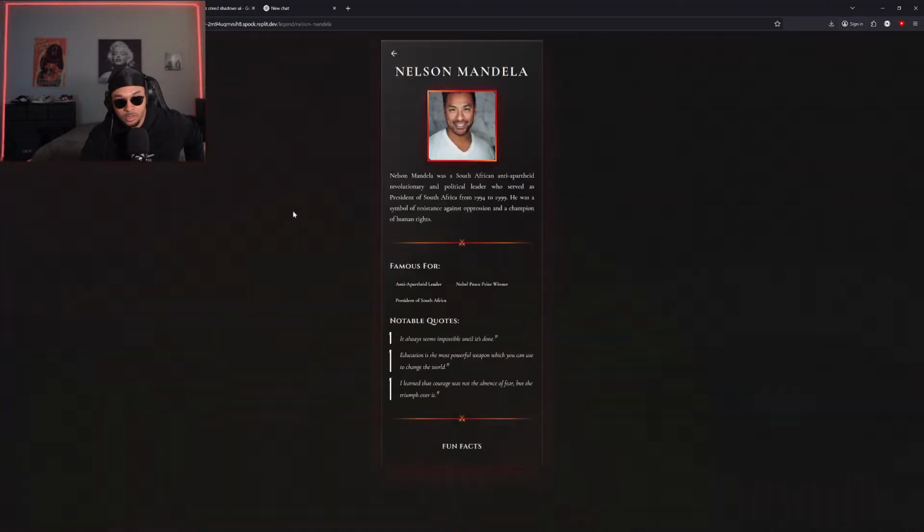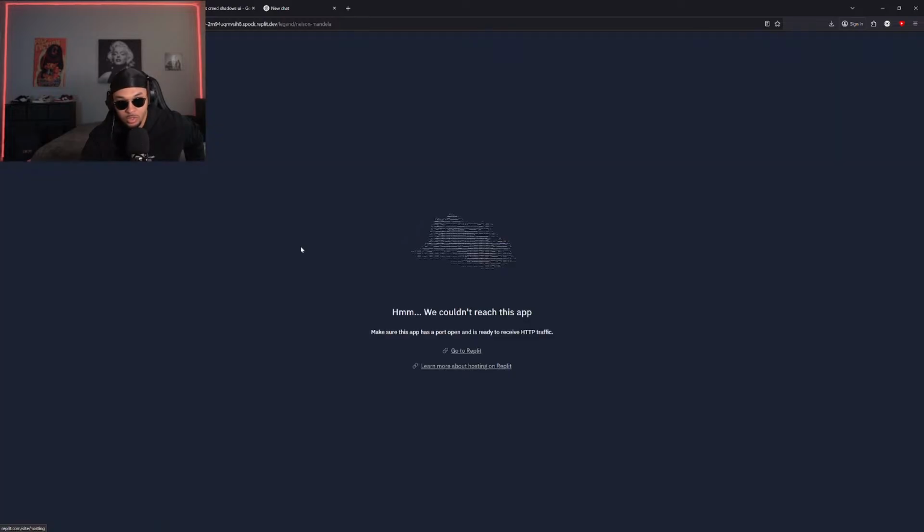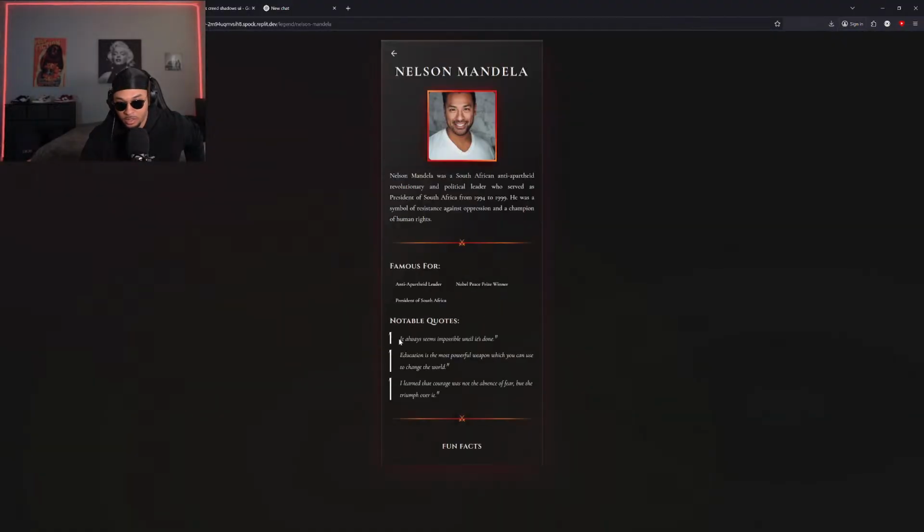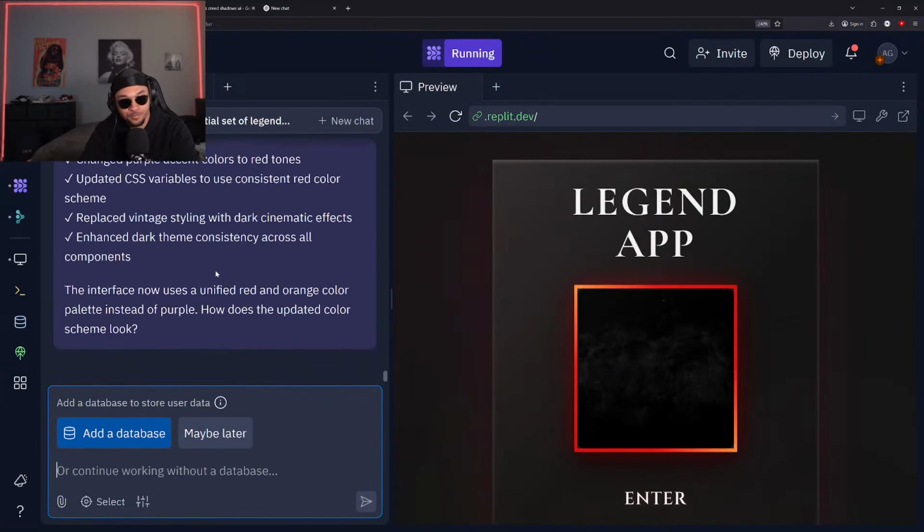While we wait though, let's see. Nelson Mandela: it always seems impossible until it's done. Education is the most powerful weapon which you can use to change the world. That's cool. Yeah, my grandfather actually was good friends with Nelson Mandela. He bribed the guards to visit Nelson Mandela in jail in the past. So yeah, he definitely was a family friend.